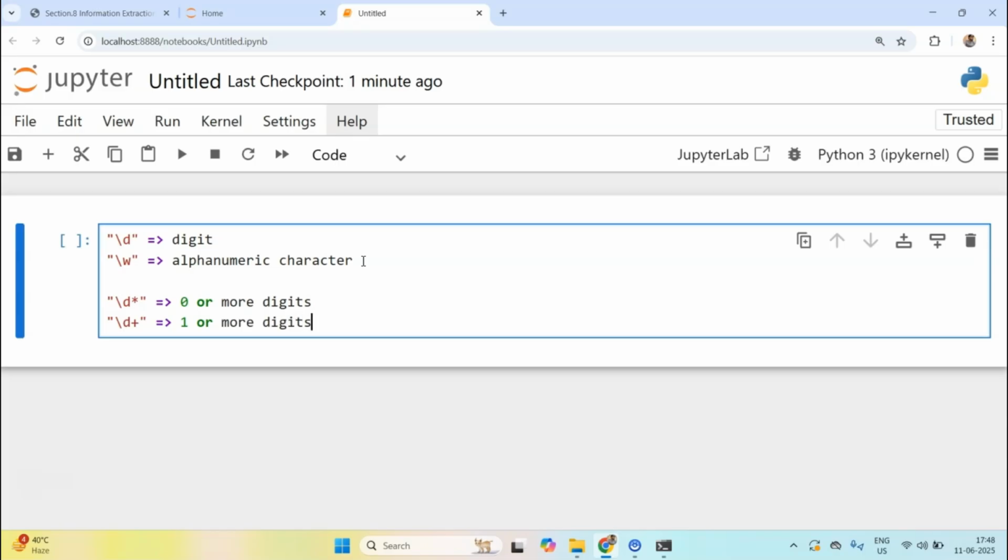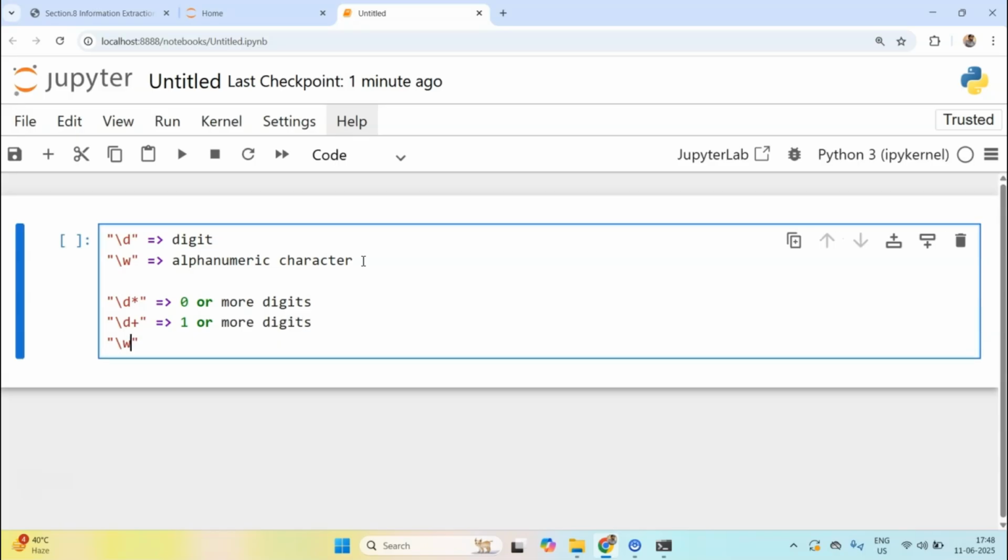And if I write word plus, it would mean one or more characters. This becomes powerful because now you can match the whole word, not only the character.